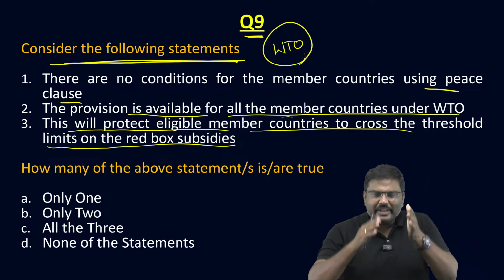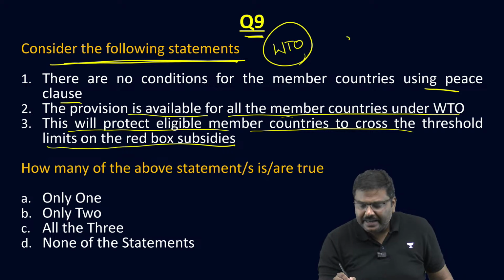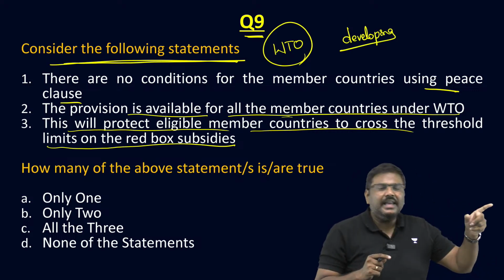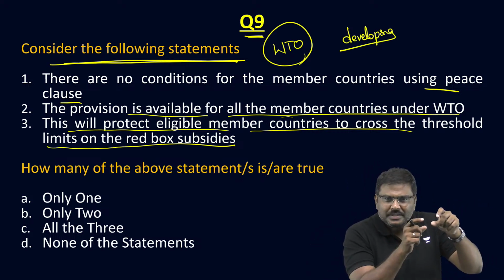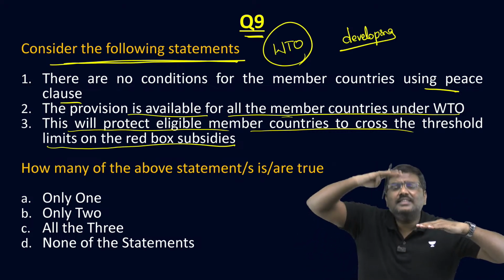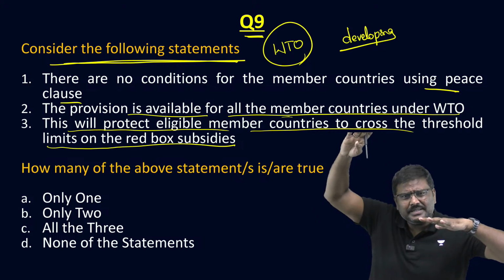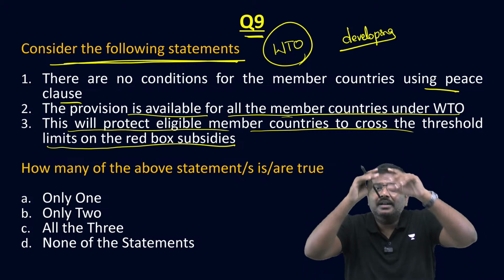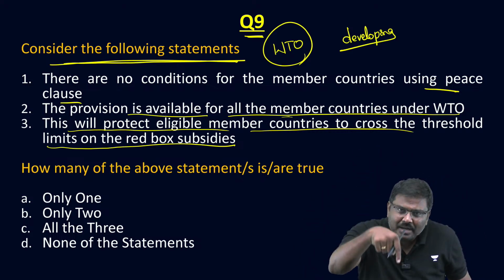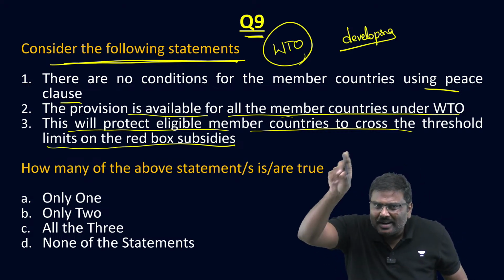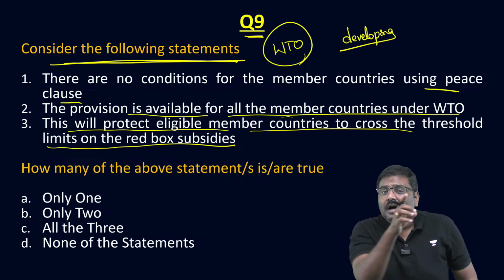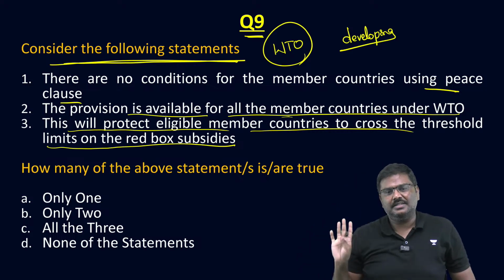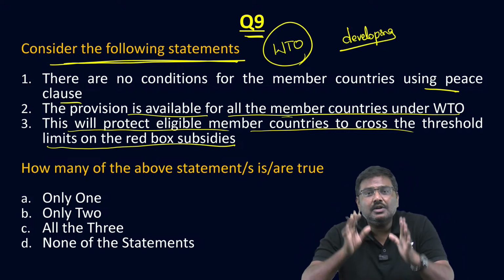Under WTO, when member countries, specifically developing countries, provide subsidies, and these subsidies cross a threshold, let's say more than 10%, and these subsidies fall under the amber box, according to the provision under the Bali Conference of 2013, a developed country cannot file a complaint against a developing country in such cases. This is essentially called a peace clause.